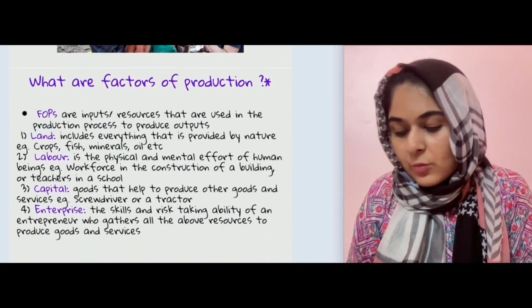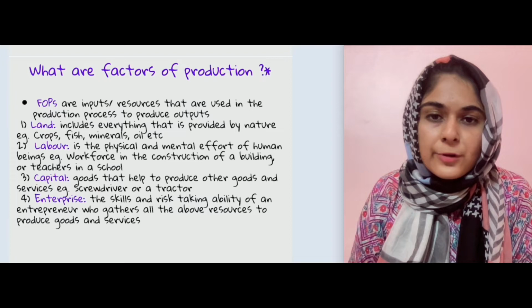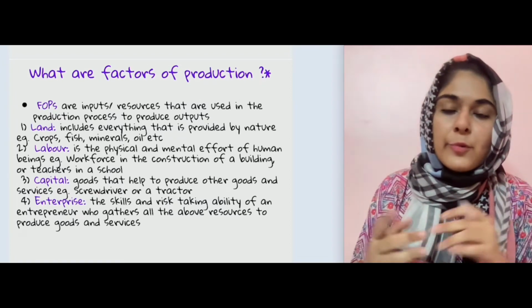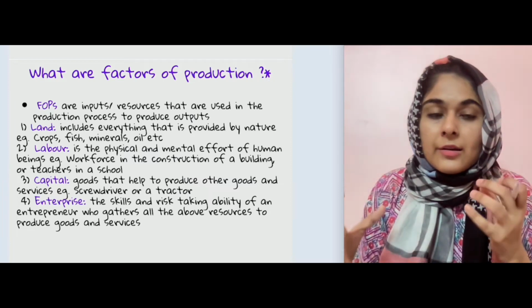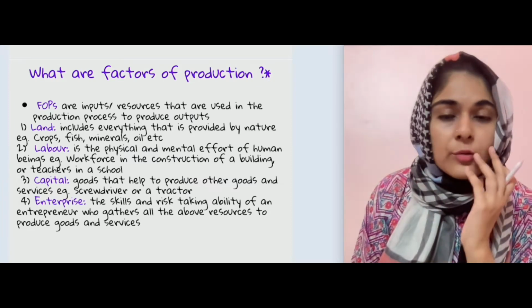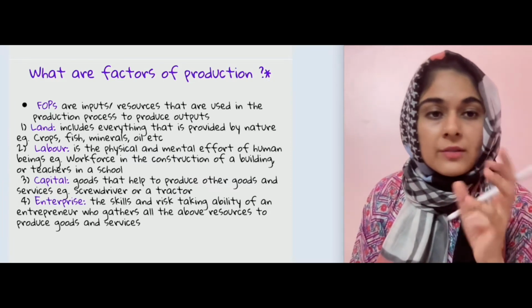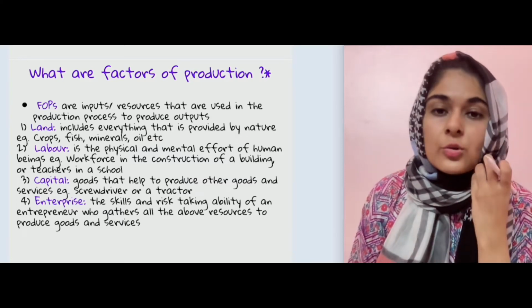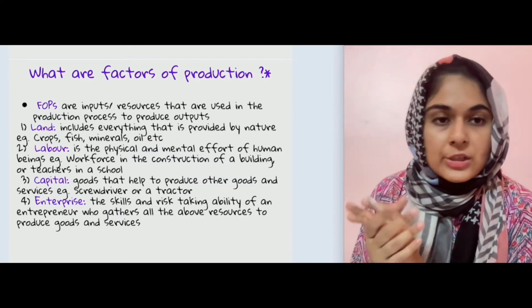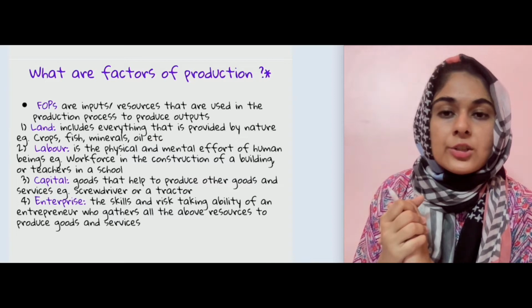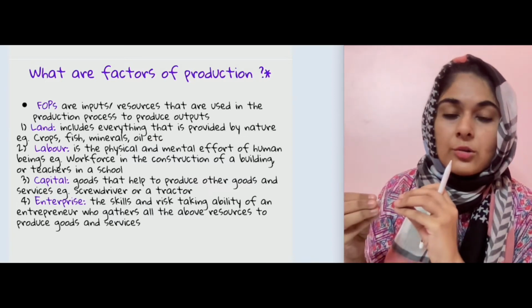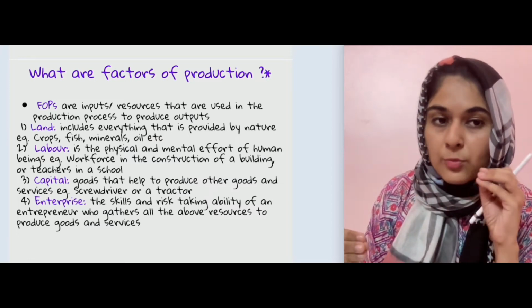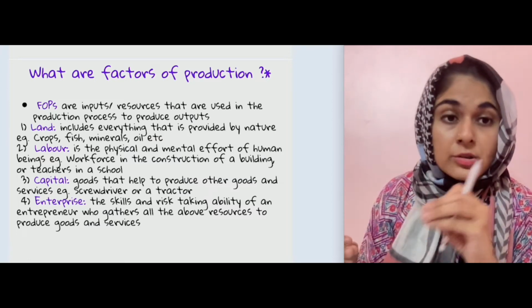So what are factors of production? So very important for this chapter, and very important for the exam point of view as well. तो factors of production क्या होते हैं? अच्छा, इसकी बेसिक अंडरस्टैंडिंग होती है कि every country has been given some factors of production. तो factors of production are those resources which help you to produce output. तो वो रिसोर्सेज जो होते हैं वो प्रोडक्शन प्रोसेस में यूज़ होते हैं in order to produce goods.